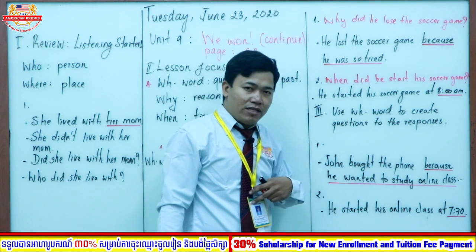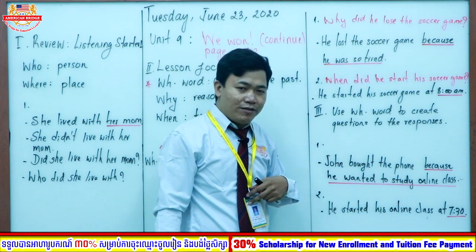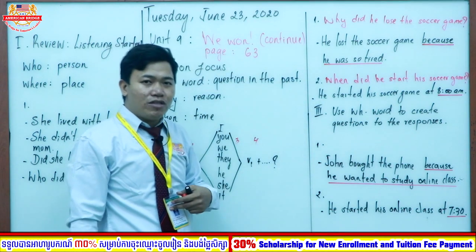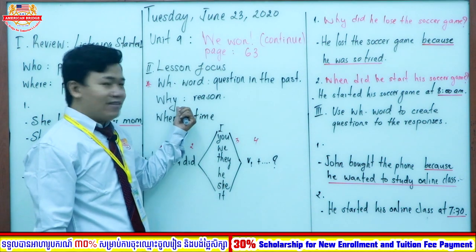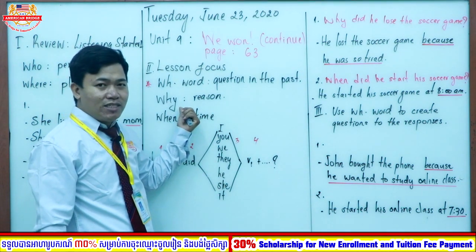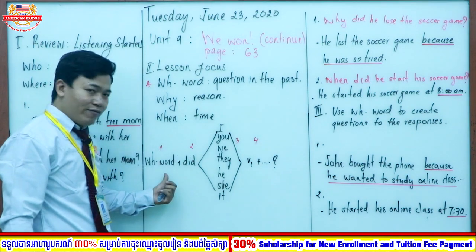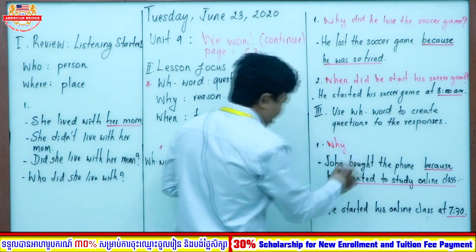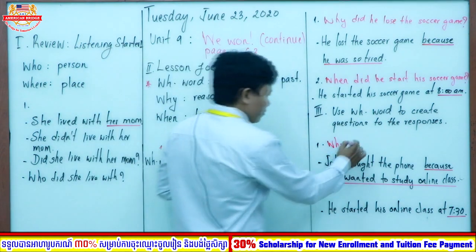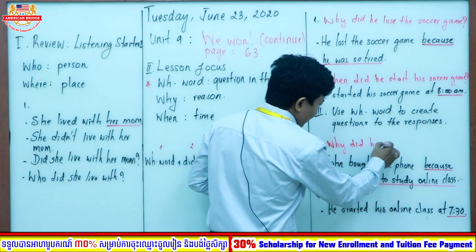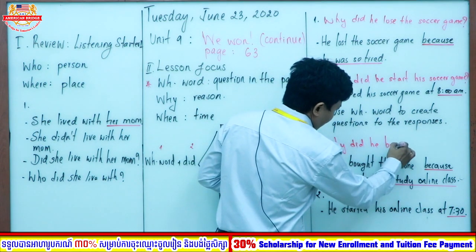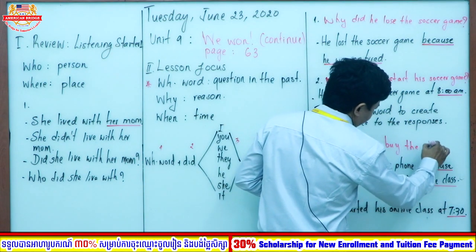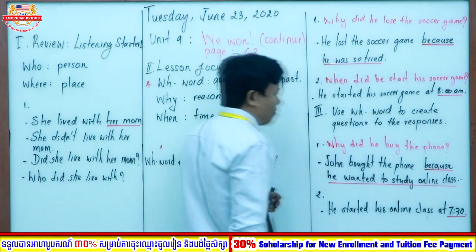Is it about reason or time? Good. It is about reason. If it is about reason, what WH word should we use? Yes. There is nothing else besides the word why. So we put the WH word first. Why, right? We put why. Follow the form. Did he buy the phone? Why did he buy the phone?